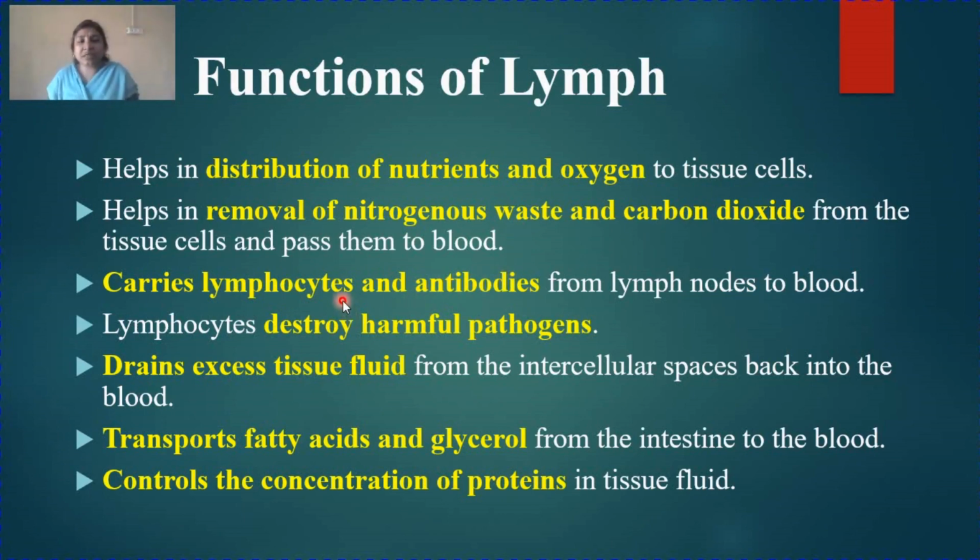Lymph carries lymphocytes and antibodies. What are lymphocytes? Lymphocytes are nothing but a type of WBC. When we study blood, you will come to know what lymphocytes are. So lymphocyte is a type of WBC that helps to fight diseases. Antibodies are also produced by WBCs. So lymph carries lymphocytes and antibodies from lymph nodes to blood.